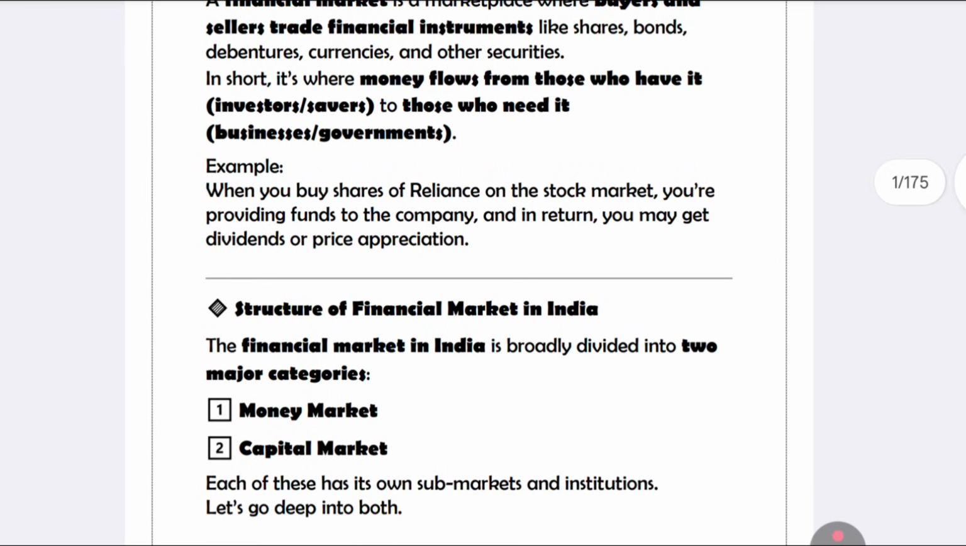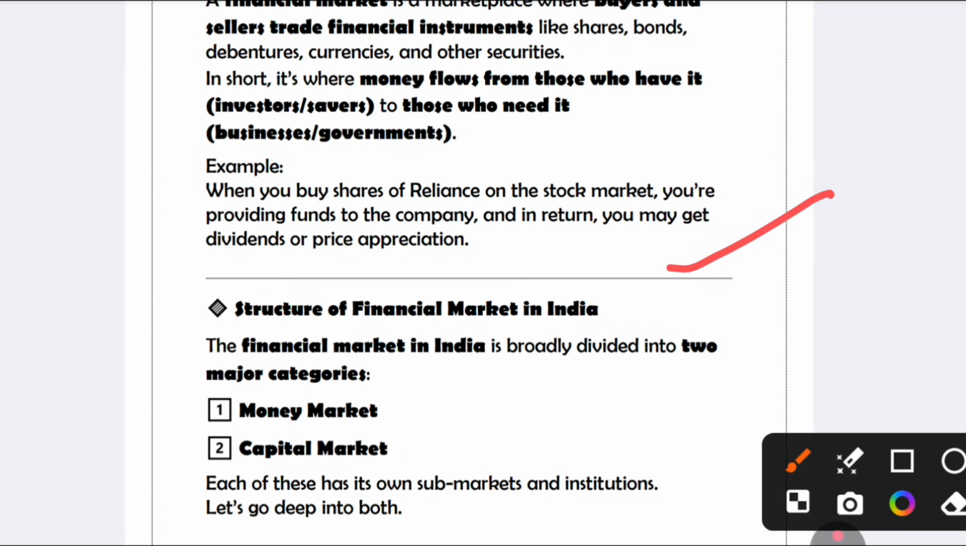Here is an example. When you buy shares of Reliance on the stock market, you are providing funds to the company, and in return you get dividends or price appreciation. A common person is giving money to the company. For example, I am buying Reliance shares in the stock market, so indirectly I am putting my capital into that market. I am helping them. In future, whatever profit the company gets, I will get a share of it. That is called dividends.